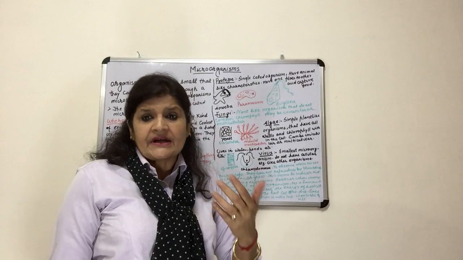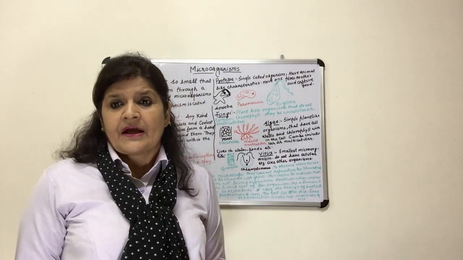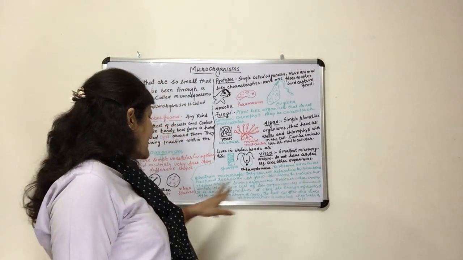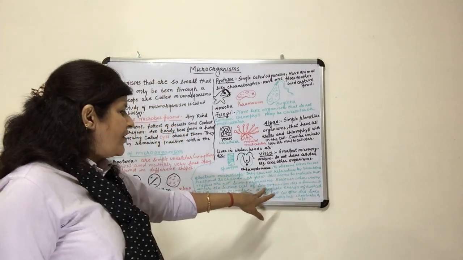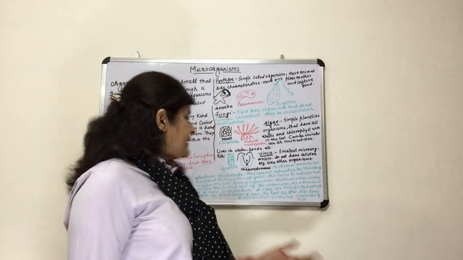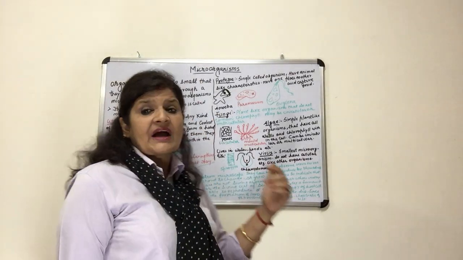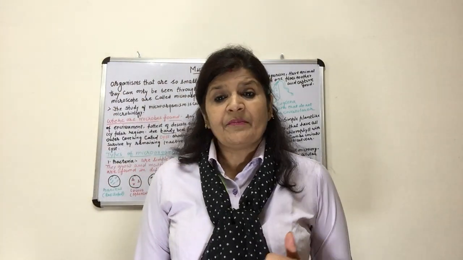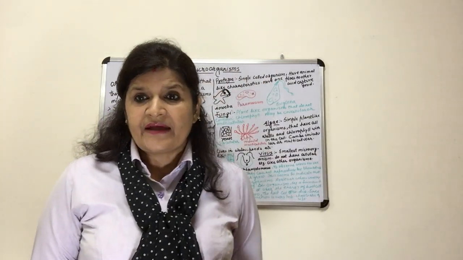When they are outside the cell, they behave like non-living organisms. However, when viruses enter the living cell of any organism like a human, they start reproducing, and reproducing is a very important characteristic of life.